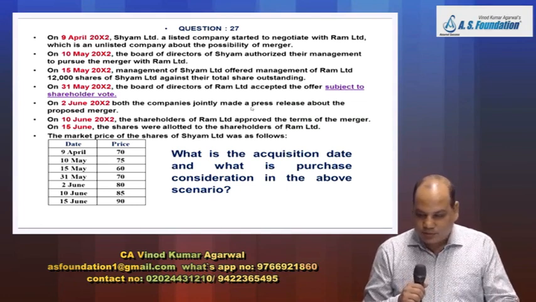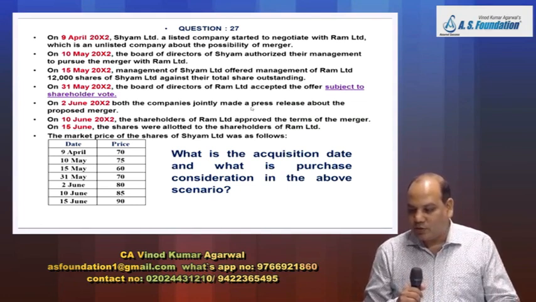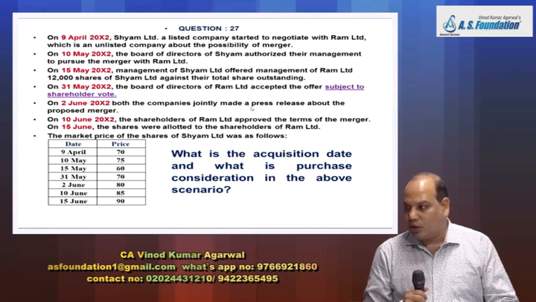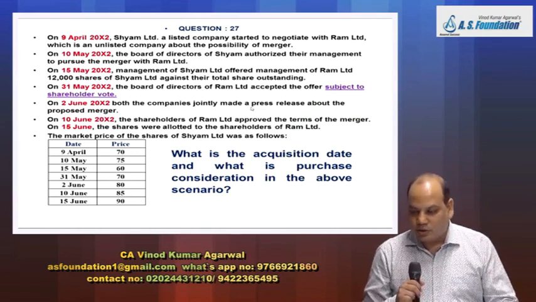On 10th May, Board of Directors of Shyam authorized their management to pursue the merger with Ram Limited. On 15th May 20x2, management of Shyam Limited offered management of Ram Limited 12,000 shares of Shyam Limited against their total shareholding.